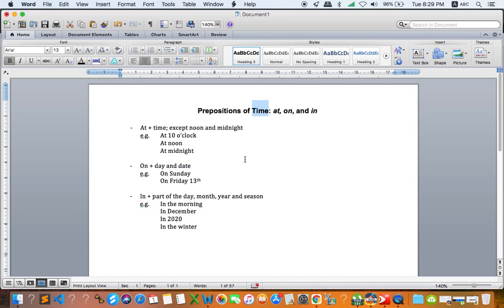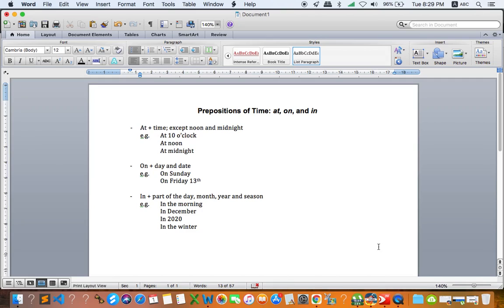Before I leave this page, I just want to wrap up a little bit. Once again, at we use with time, and also with noon and midnight. We know that noon is not about time, midnight is not about time, but these are the exceptions. And on we use with day and date. And in, part of the day, in the morning, month, in December, year, 2020, and season, in the winter. So these are what you have to understand and also remember.